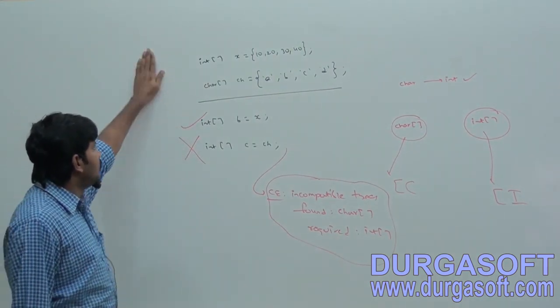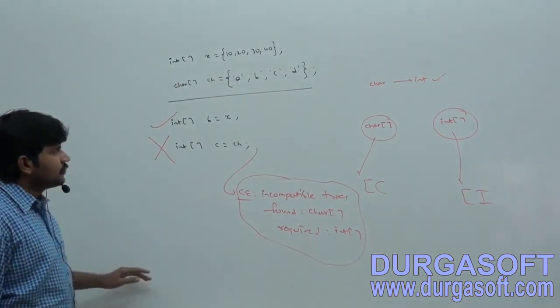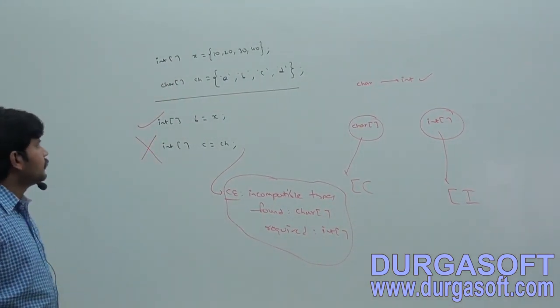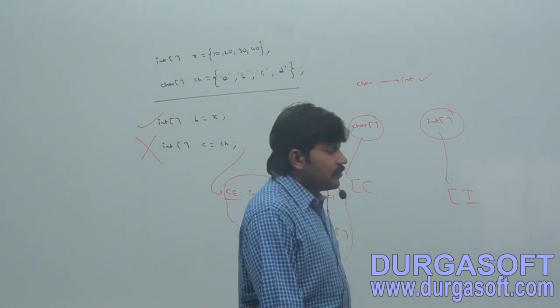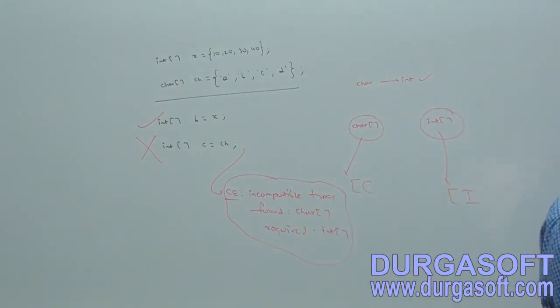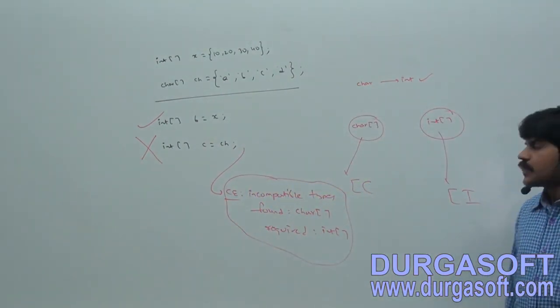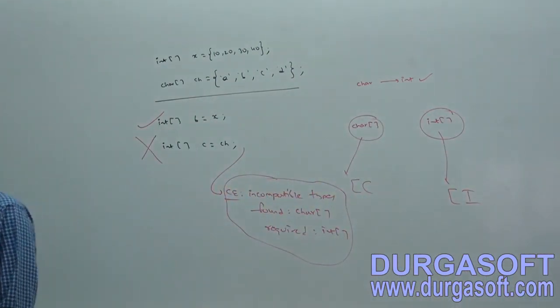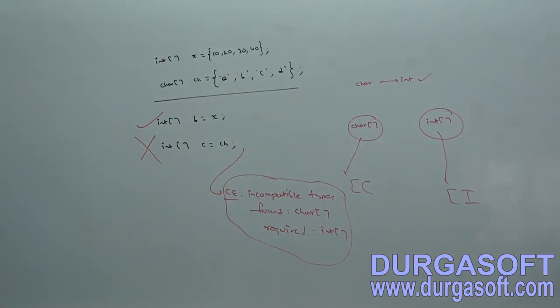Take this example. Int array x is equal to 10, 20, 30, 40. Char array ch is equal to a, b, c, d.